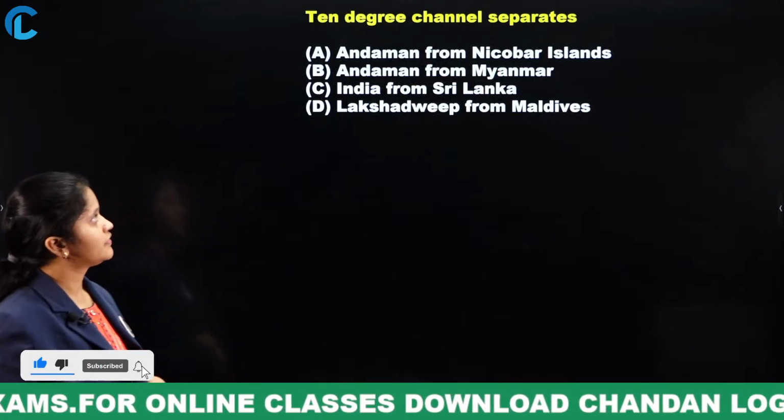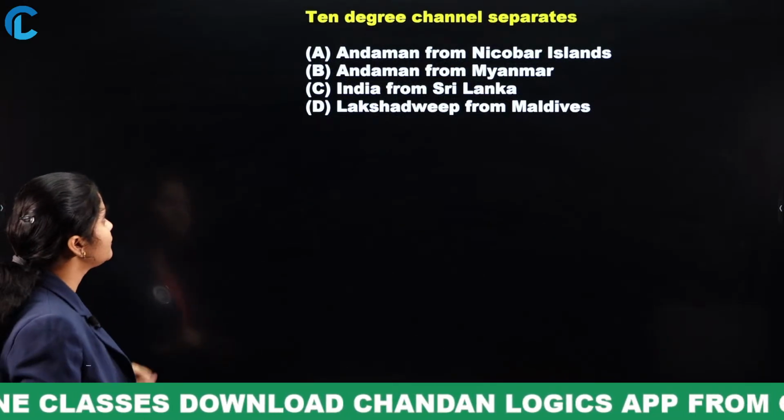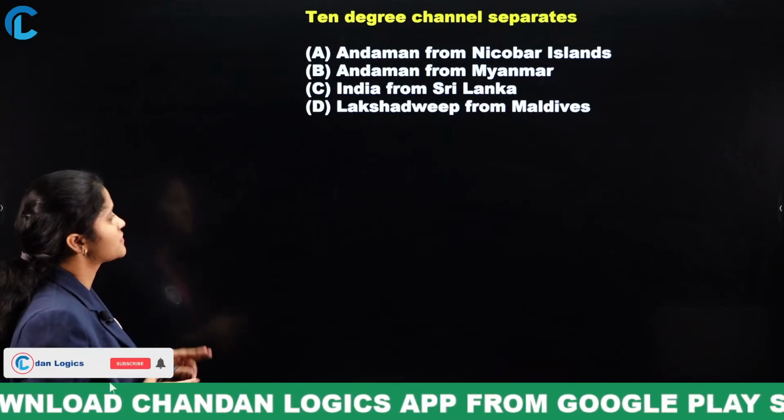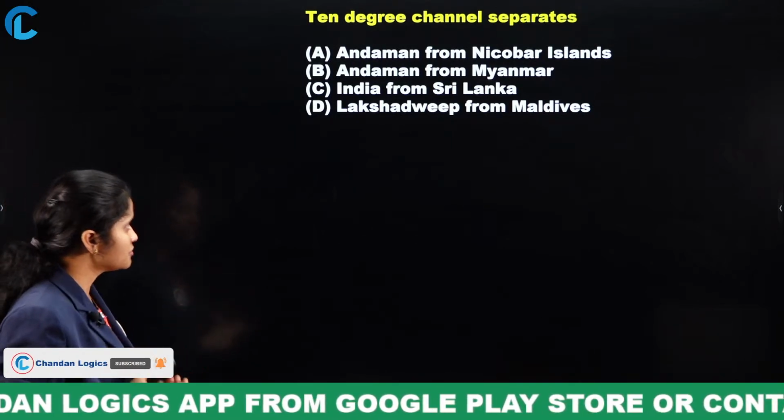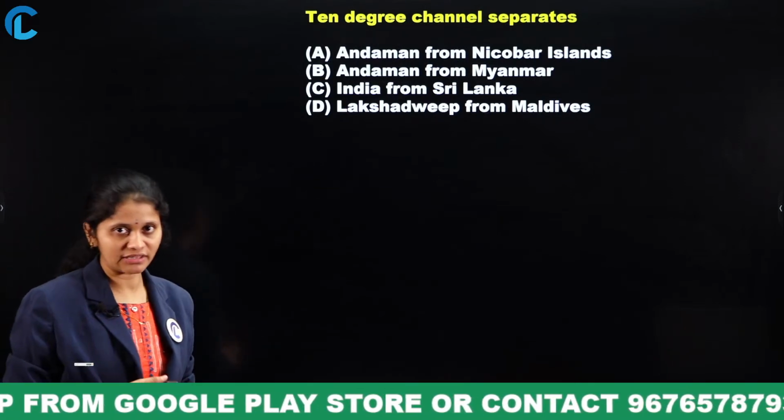Now the Ten Degree Channel separates Andaman from Nicobar Islands, Andaman from Myanmar, India from Sri Lanka, Lakshadweep from Maldives.